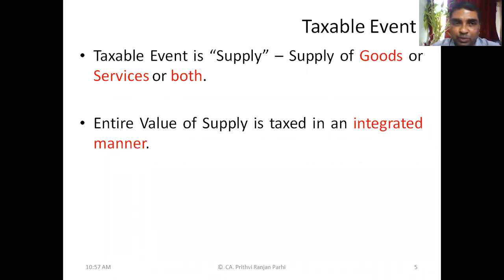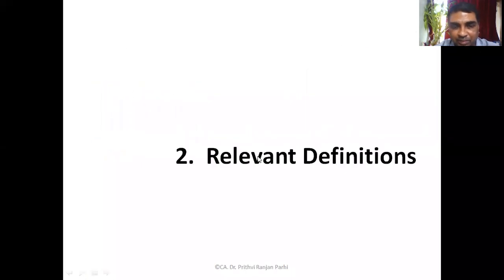So supply of goods and services both are considered as the taxable event. Entire value of the supply is taxed in an integrated manner. The total amount of the supply, whatever amount is paid, the entire amount will be taxable. So therefore, it is said that under GST law, supply is the taxable event.